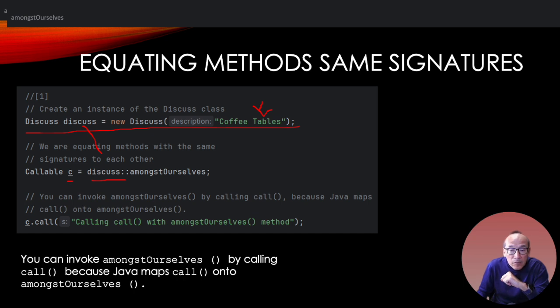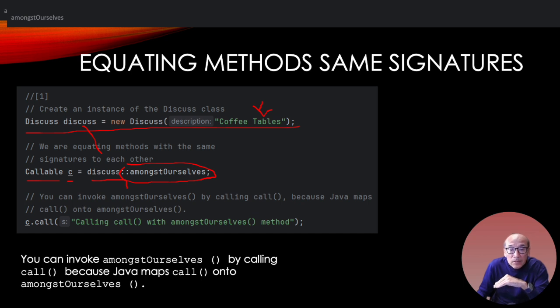Okay, here's my little lambda construct, the colon. This is telling me that this is a method, and I'm going to assign it to this interface. They both took in a string as a single parameter, so they are the same when we are equating methods. They may have different names, but they have the same signature. Now that I have assigned this implementation to this interface, remember Callable didn't have an implementation. I just said, hey, I take in a single string, that's my interface.